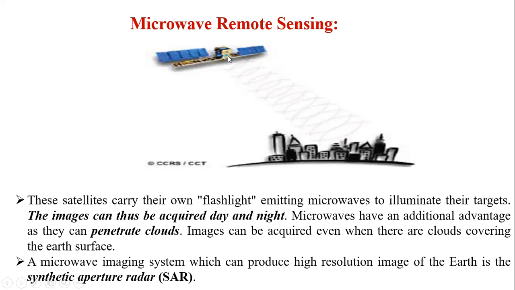In microwave remote sensing, some satellites will carry the microwave source, and they will release the microwaves onto a particular object, and it will get some reflections. These microwaves will give a very high clarity image, because these microwaves can even penetrate. They can flash their own microwaves. This is the major advantage of this microwave radiation.